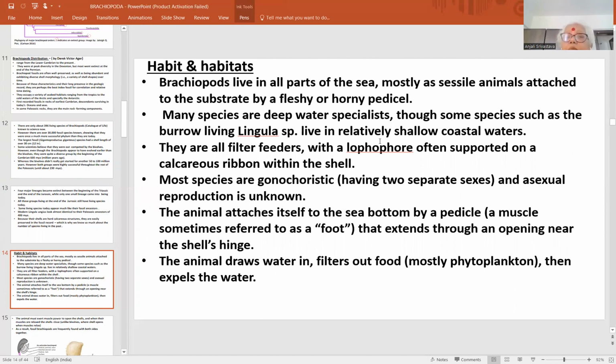Many species are deep water specialists, though some species such as living Lingula live in burrows, in relatively shallow coastal waters. They are found at every level of the sea, benthic, deep, shallow, everywhere they are present. They are all filter feeders.